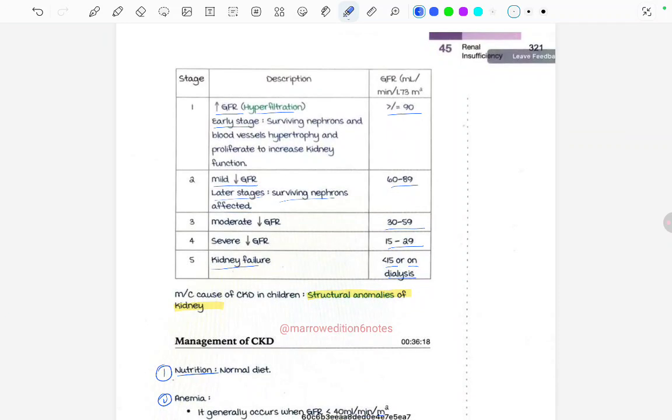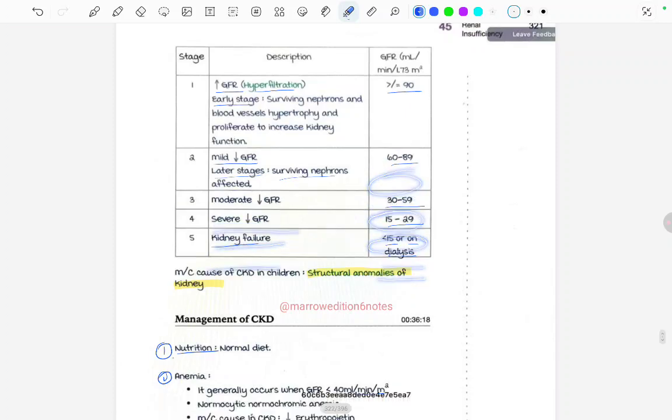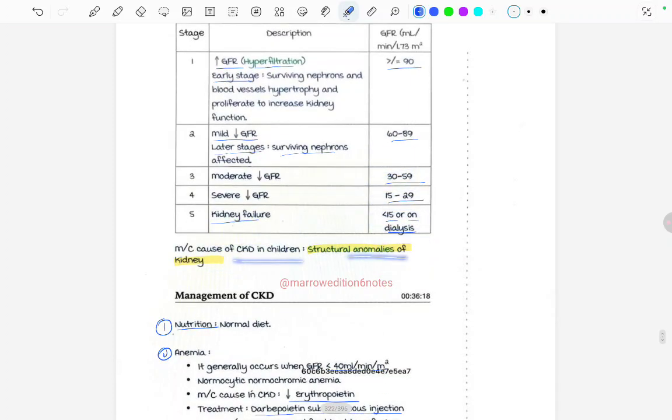There is initially in the stage 1, there is increase in the GFR. That is hyperfiltration in the early stages. The surviving nephrons in the blood vessel, they hypertrophy. And the GFR is more than or equal to 90. There is a difference of 30 in this. And then again, in stage 2, there is mild GFR decrease. 60 to 90 is the GFR, moderate. 30 to 60 severe. 15 to 30, and in kidney failure there is less than 15 or on dialysis. And most common cause of the CKD in children is structural anomalies of the kidney.